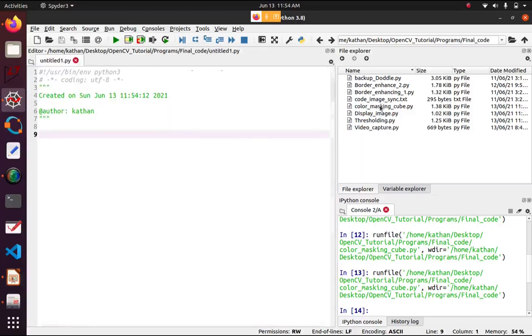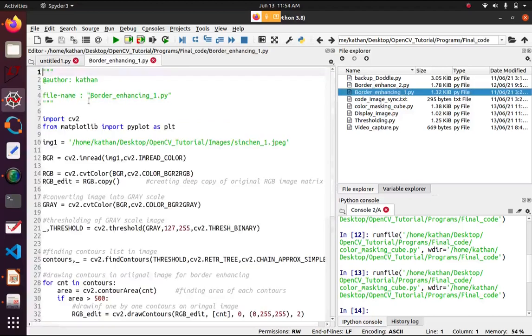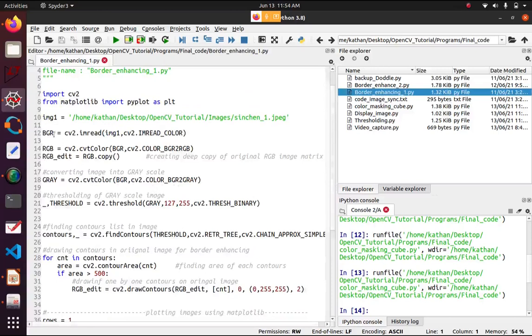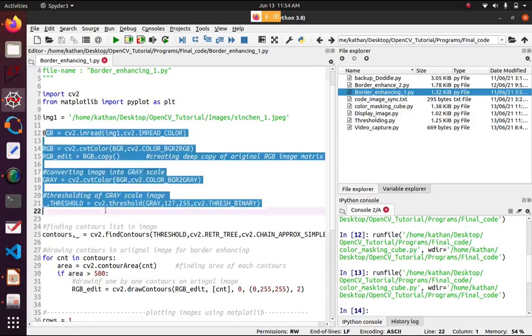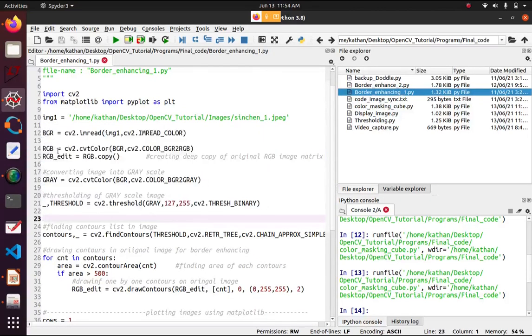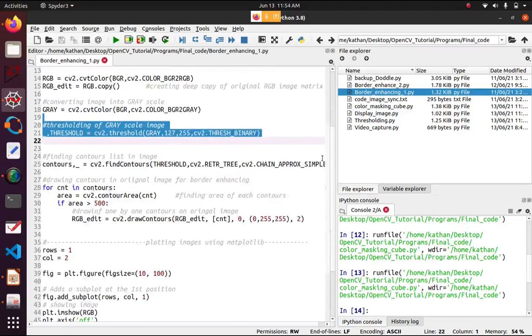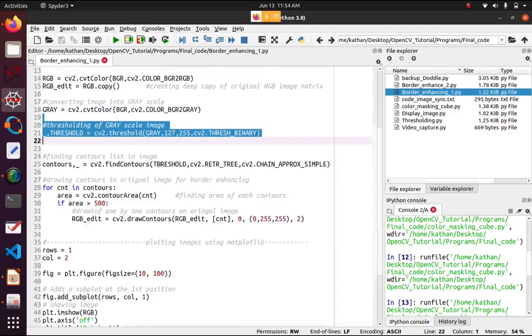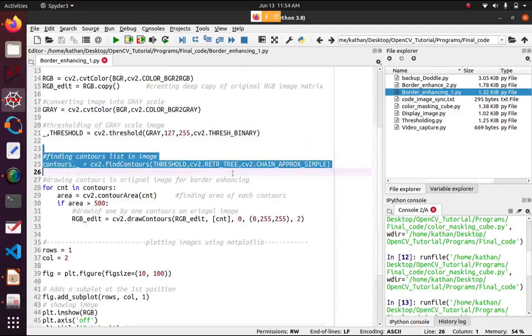You open this border_enhancing_1.py. This part is similar to what we have done previously: reading the image and converting it into a threshold. Now we move on to finding the contours.